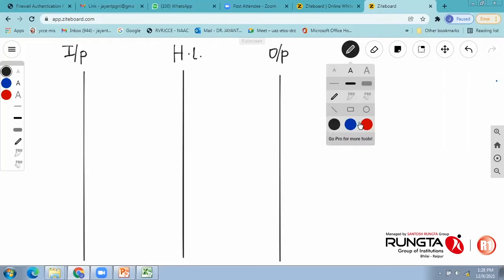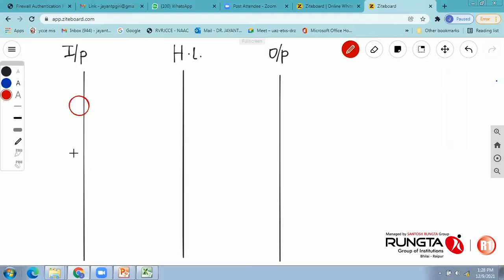So now in input, I will have x1, x2, x3 up to xn, whatever may be the corresponding number of inputs which you are using.